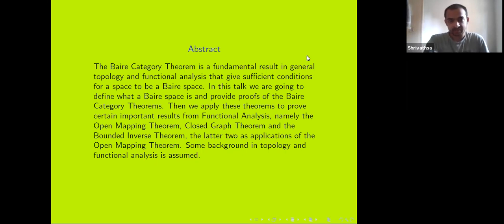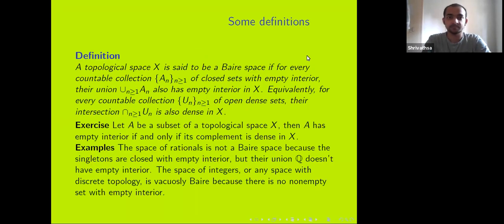Now, this Baire Category Theorem is quite a fundamental result in this area of maths, and it's quite useful also, especially in functional analysis. So now we define a Baire space. Suppose we have a topological space X. A subset A is said to have empty interior if it doesn't contain any open set. Equivalently, its complement has to be dense, meaning it should intersect every open set.